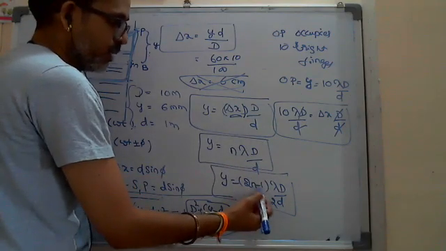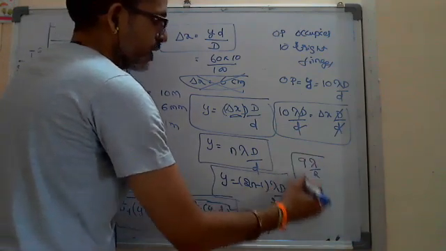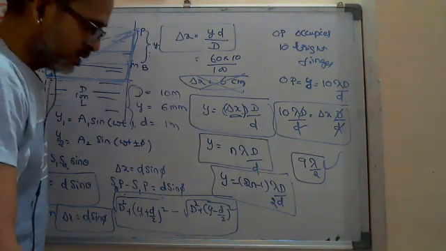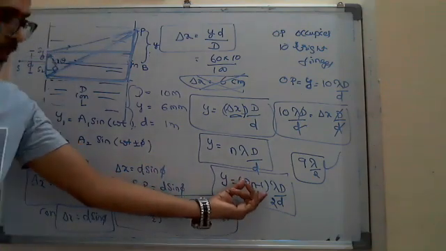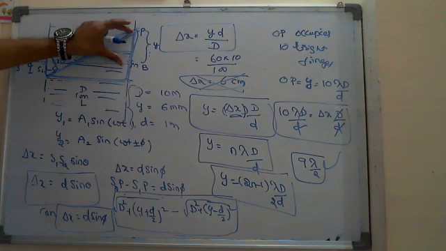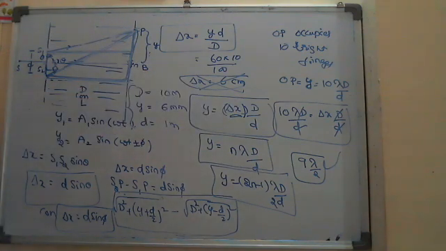So the 2n minus 1 value is given as 9, so 9 lambda by 2. This is the way how to use the y term when you come to find out the path difference.